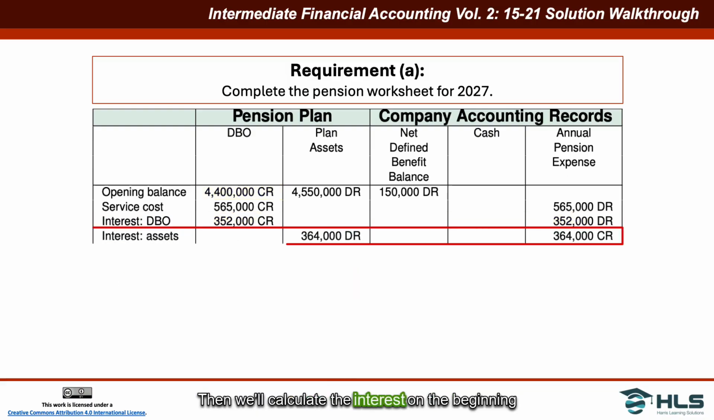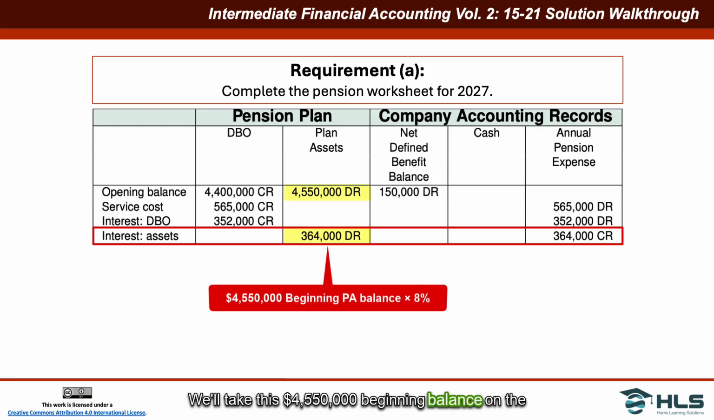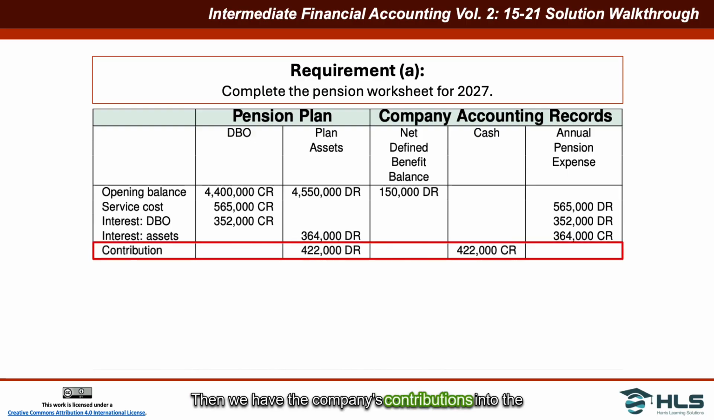Then we'll calculate the interest on the beginning balance of the plan assets. We'll take this $4,550,000 beginning balance in the plan assets multiplied by the 8% interest rate. That's $364,000. It's a debit because it increases the value of the plan assets as the interest is reinvested into the plan. On the company's books, it offsets the interest on the DBO. So it reduces the pension expense by $364,000, and that's why it's a credit. Then we have the company's contributions into the plan, which increase the plan assets by $422,000 and decrease cash by $422,000, which is why it's a credit.